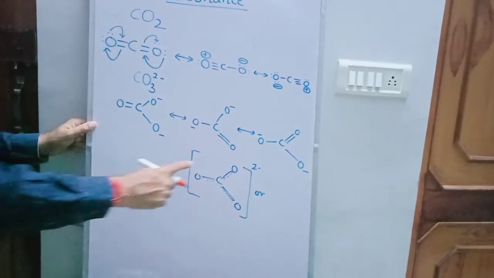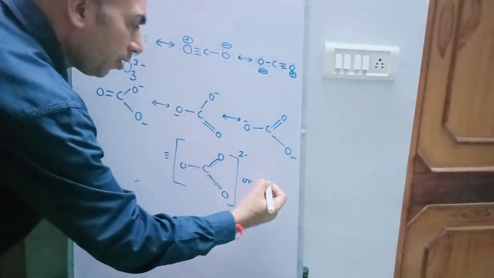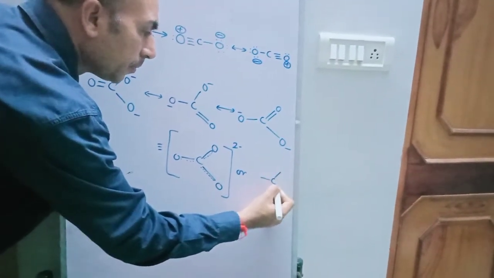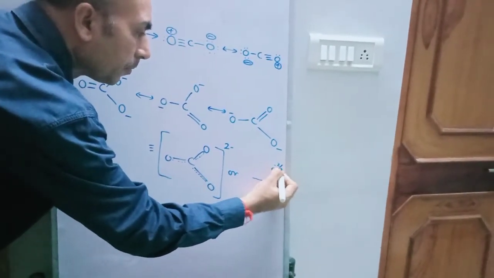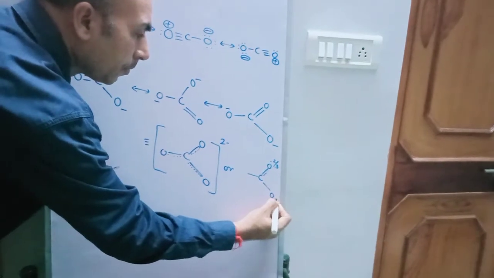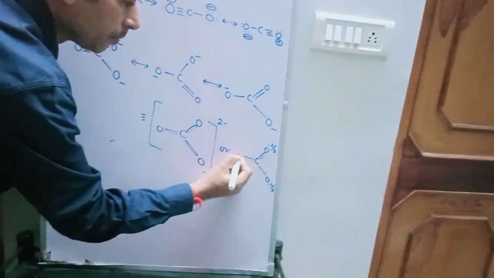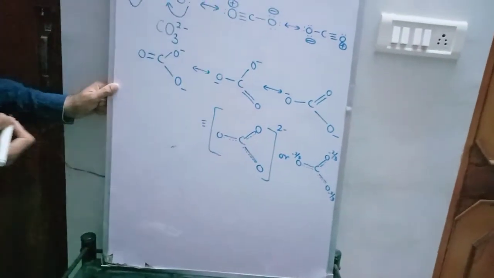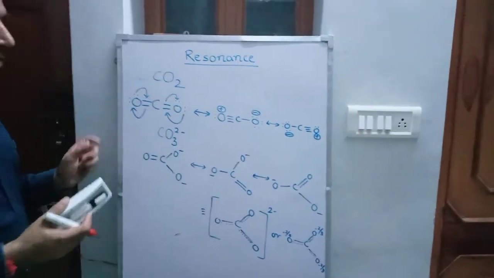Either we can put 2 negative charges on the complete ion, or we can write minus 2 by 3 on each oxygen atom individually. Some more examples.